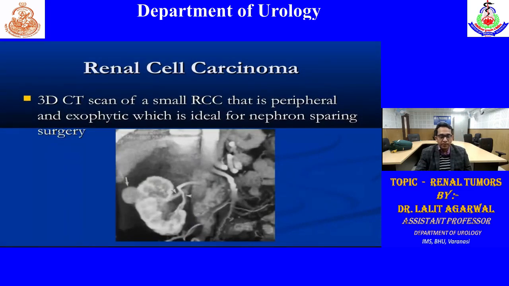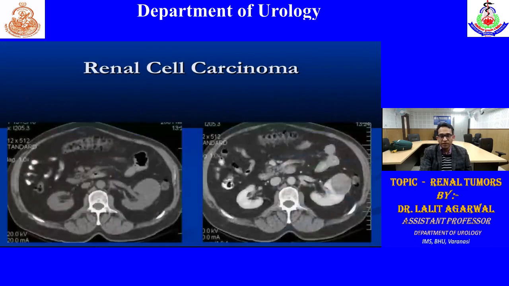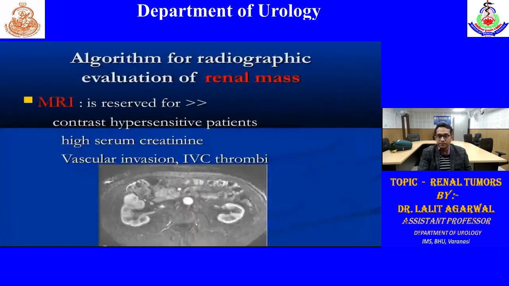This is also the same, showing a small exophytic tumor, mainly outside the parenchyma. That is ideal for nephron sparing surgery or partial nephrectomy. This is another film, though in the plain film the mass is not so clearly visible, but if we see the contrast film, there is some cystic tumor there.